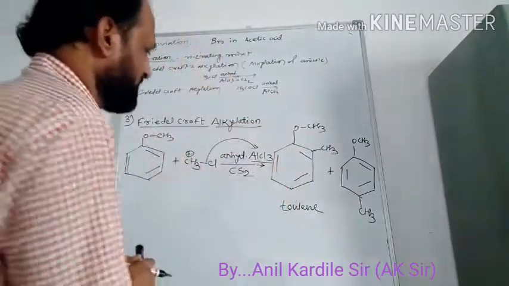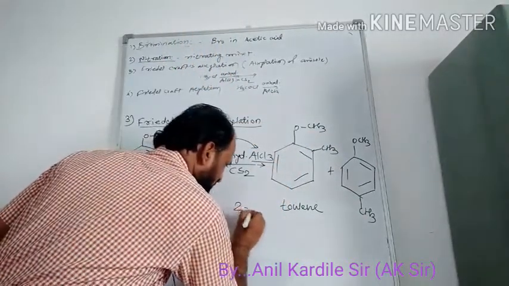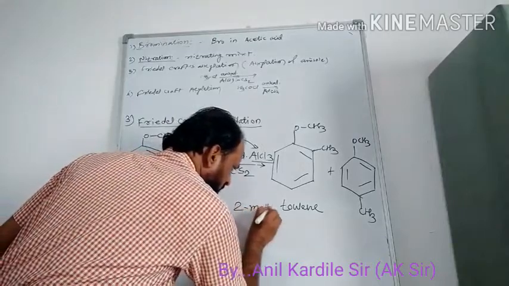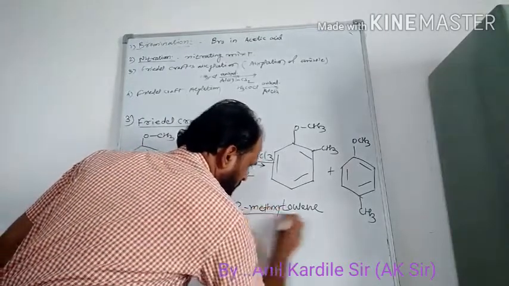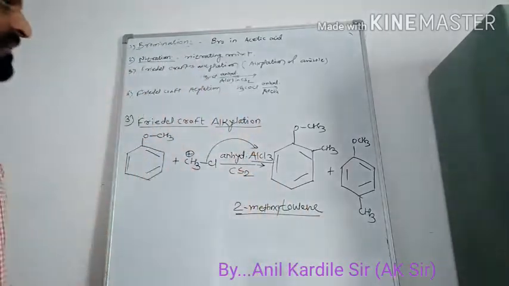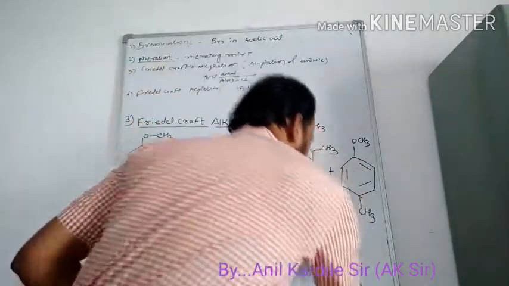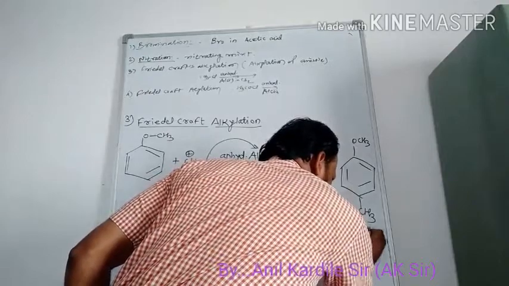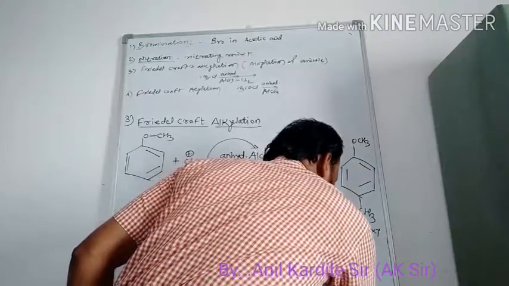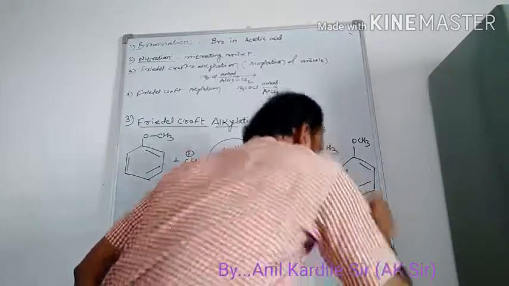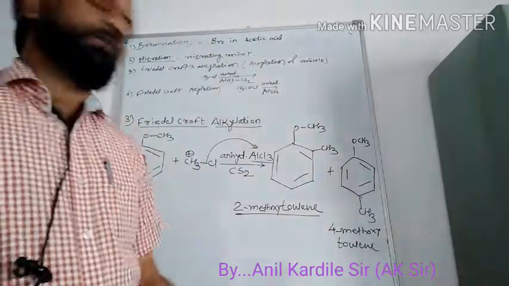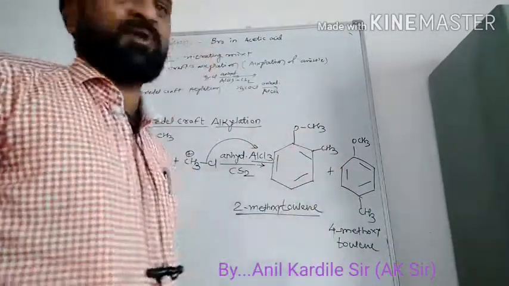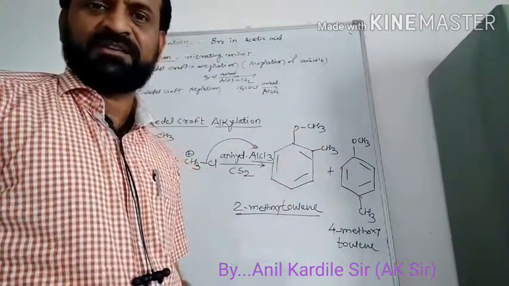So what is the name of this compound? 2-methoxytoluene. And what is the name of this compound? It is 4-methoxytoluene. Now the question is which is the major product and which is the minor product.